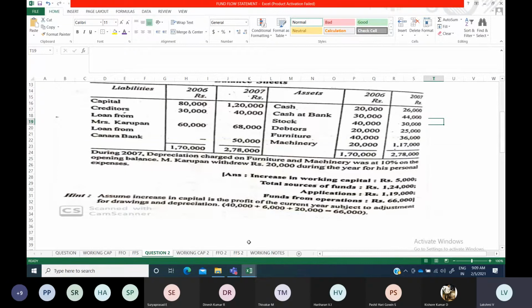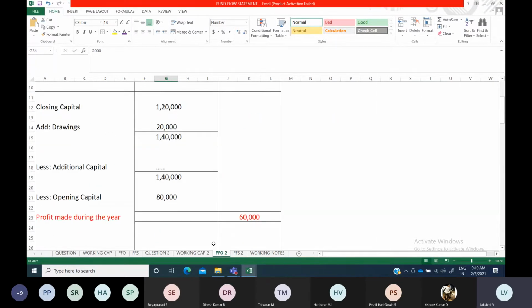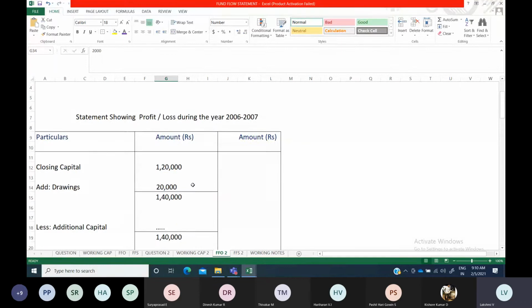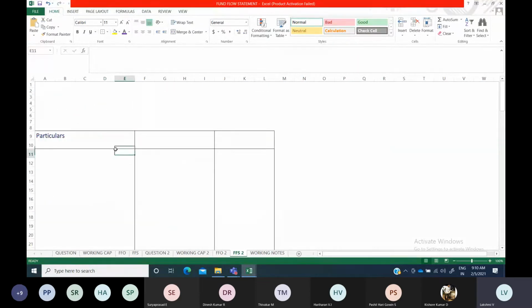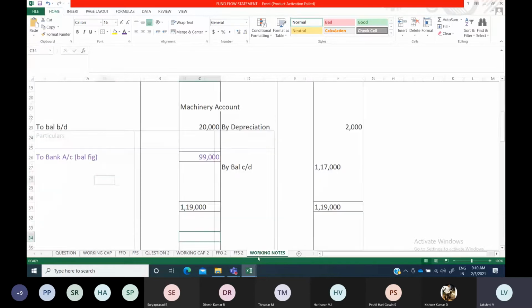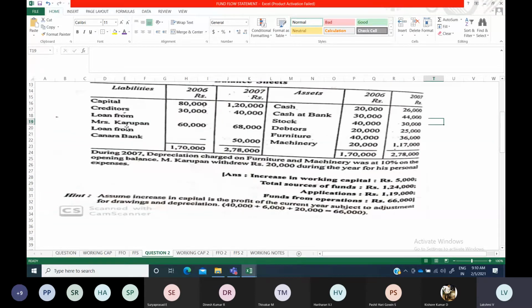Now all the working notes are over. Your first step is the statement of changes in working capital, and your second step is your fund from operations, for which you have prepared one statement and found out the profit. And then the third step we have to prepare right now, that is the fund flow statement. Before that you have to prepare the necessary asset accounts. In case they give provision for taxation, proposed dividend, anything, then opening and closing balance information is given, and similarly additional information is also given, which means you have to prepare that account also.